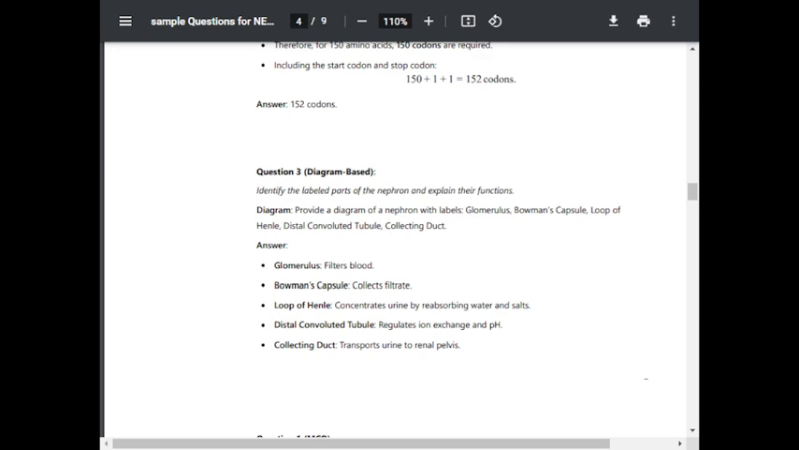Answer: glomerulus, filters blood. Bowman's capsule, collects filtrate. Loop of Henle, concentrates urine by reabsorbing water and salt. Distal convoluted tubule, regulates ion exchange and pH. Collecting duct, transports urine to the renal pelvis.